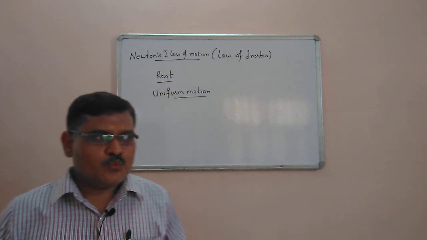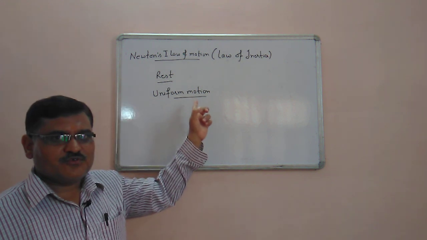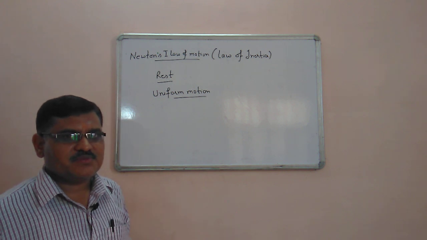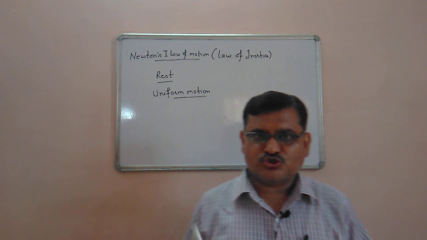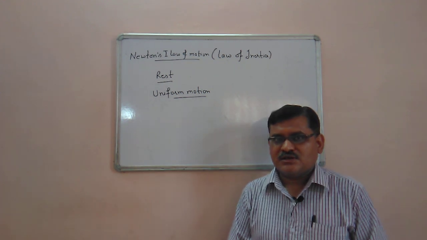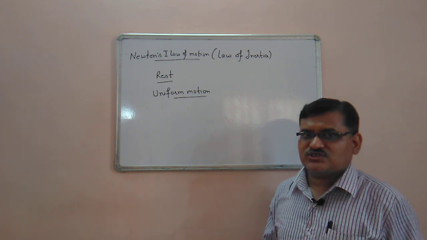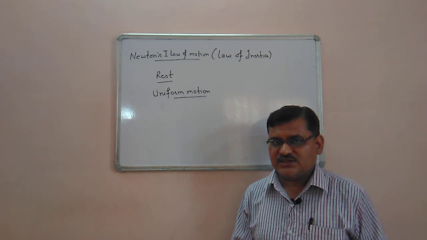Generally, we observe on the earth that an object which is moving with uniform motion gets stopped. But what is the reason behind this? If we kick a football, after some time it has to stop. What is the reason? Because so many other forces are acting, like the force of friction, the force of gravity, air resistance, etc.